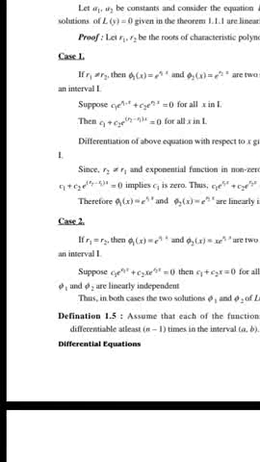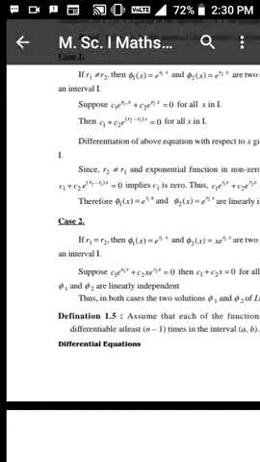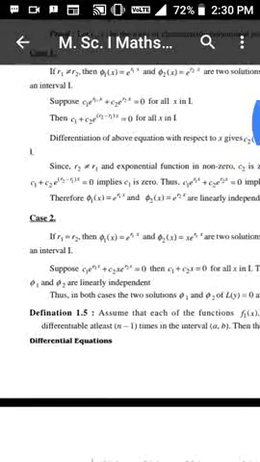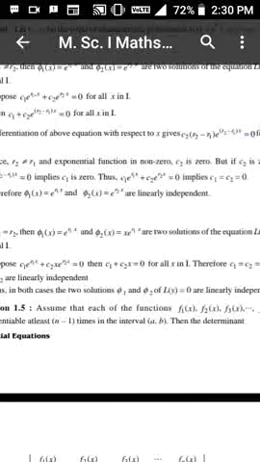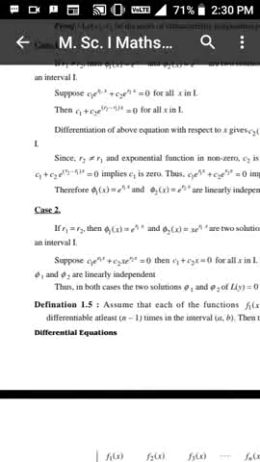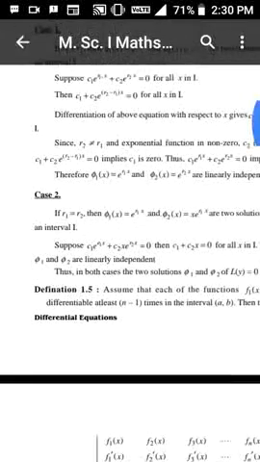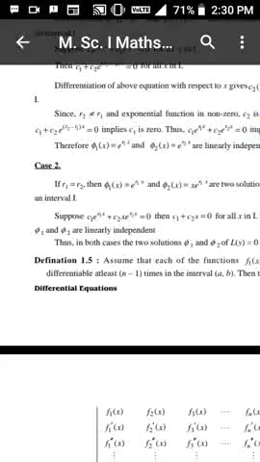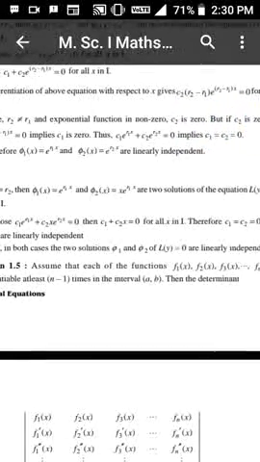Suppose C1 e^(R1 x) + C2 e^(R2 x) = 0 for all x in I. Then C1 + C2 e^((R2 minus R1) x) = 0 for all x in I. Differentiating with respect to x, we get C2 (R2 minus R1) e^((R2 minus R1) x) = 0 for all x in I. Since R2 is not equal to R1 and exponential functions are non-zero, C2 is 0.